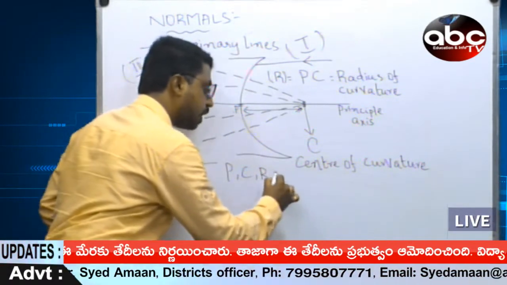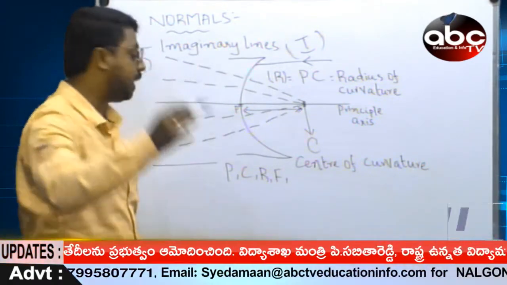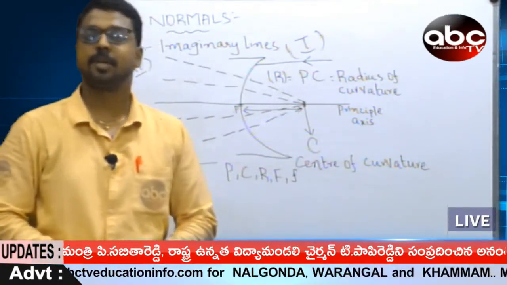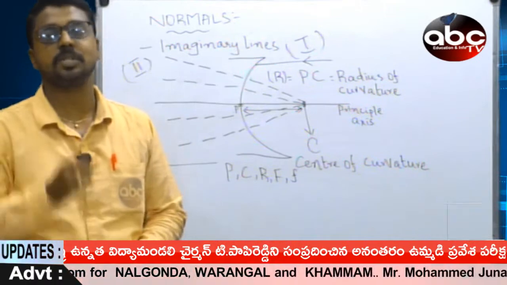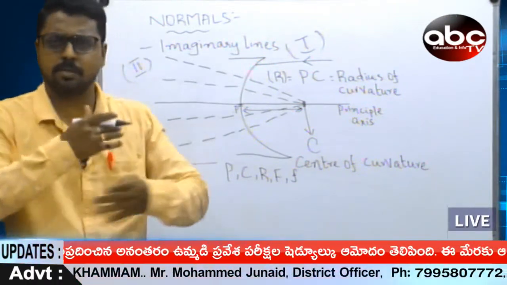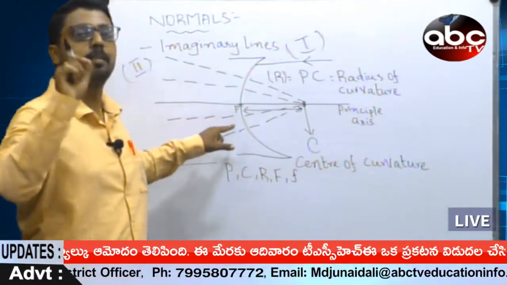Next is focus, capital F. Next is focal length, lastly small f. So, these are the 6 terminologies related to spherical mirror. One by one, in a speedy manner, I just recall this. You see, the pole is the midpoint of a mirror.